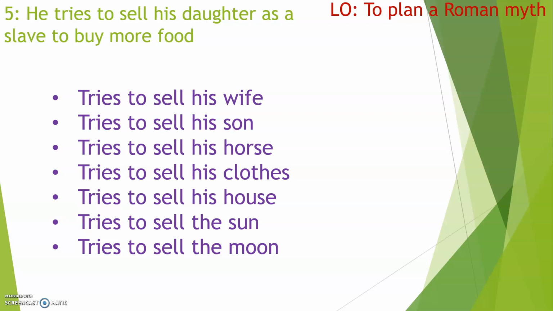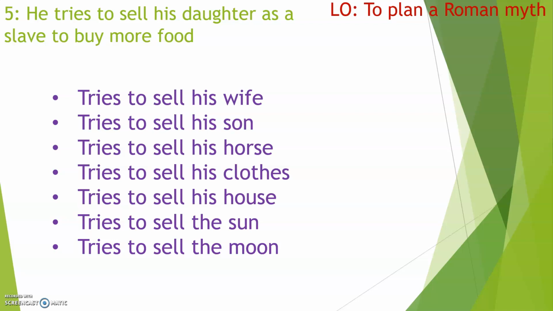But there are all manner of things there that he can sell. Now, I've literally just thought of things to sell. You might think of something better than just trying to sell here, but it's still got to be that you've hit rock bottom and he's really trying to find something now, desperately trying to get something. So have a think about what's going to go into your section 5. Pause the video now and write it down.